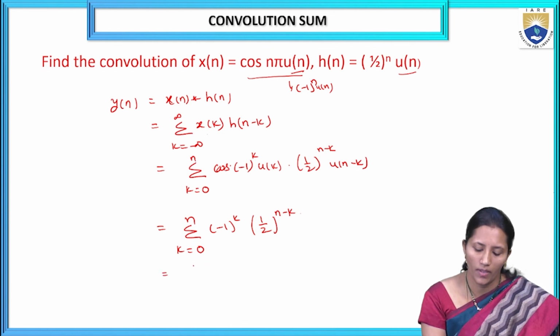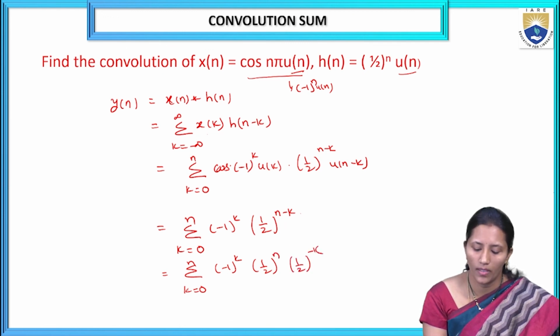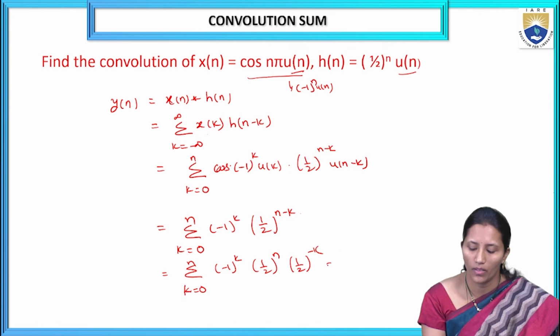And here the sigma k is equal 0 to n (minus 1)^k (1 by 2)^n, we can split these two terms, this minus k. So here the limit depends on k, we can bring out the (1 by 2)^n. Sigma k is equal 0 to n, we can write this as (minus 1)^k into (1 by 2)^(minus k).